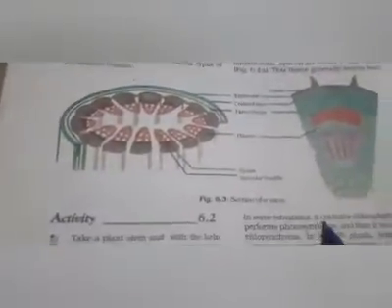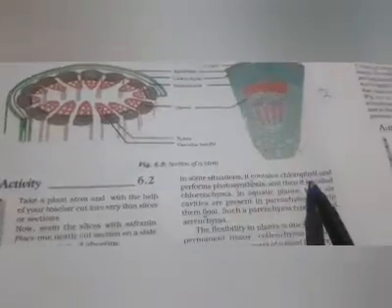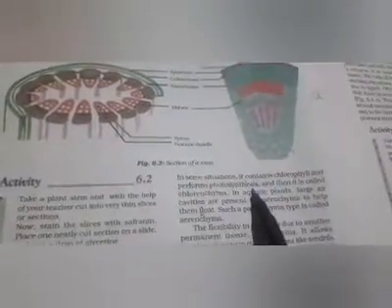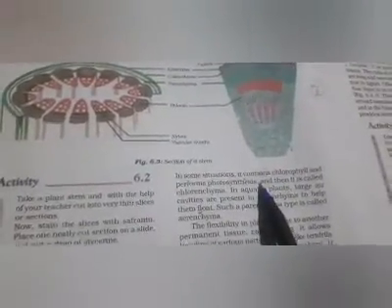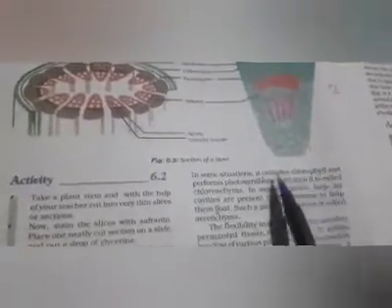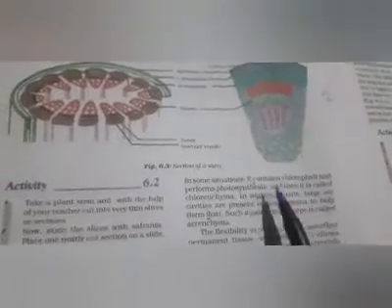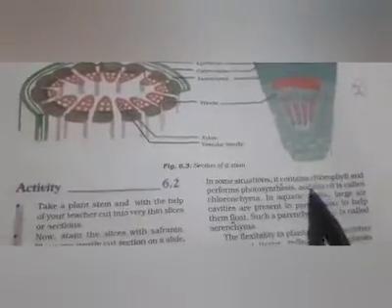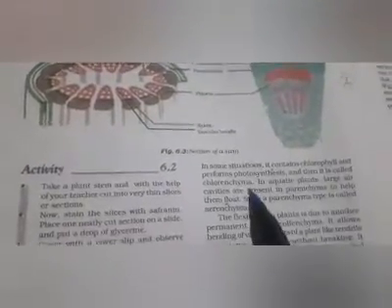This tissue generally stores food. This is the function of parenchyma. In some situations, it contains chlorophyll and performs photosynthesis. So chlorophyll contained by the cells in leaves mostly, and then it is called chlorenchyma.